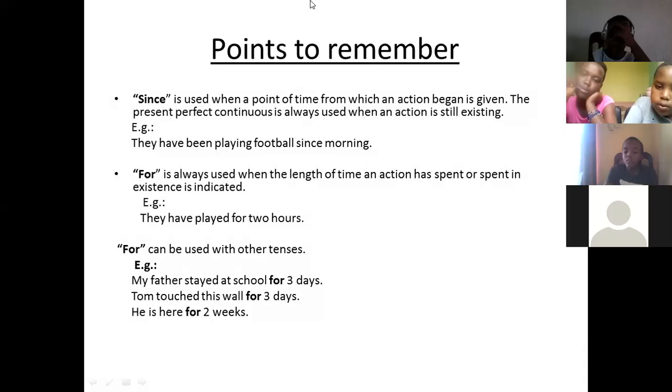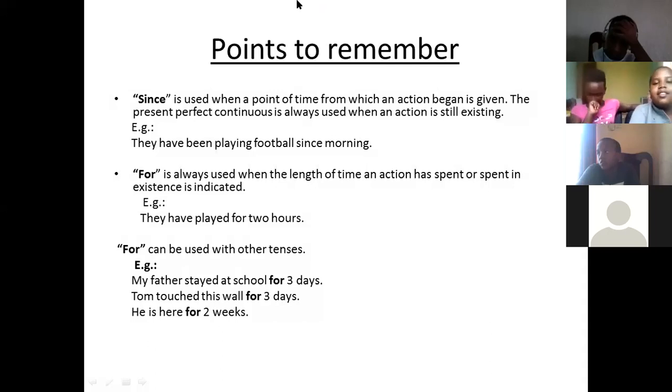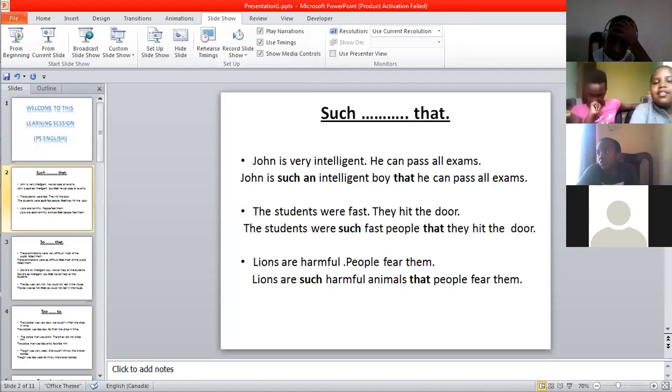Let's continue. For this one, we use "for." For is always used when we want to show the length of time, how long we want to spend. So we use this one here. Use for when you want to show the length of the time.